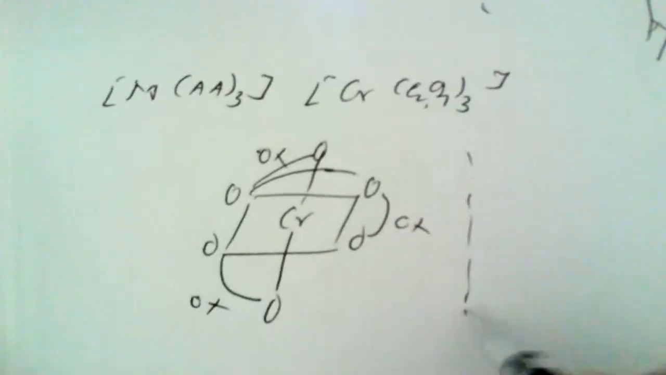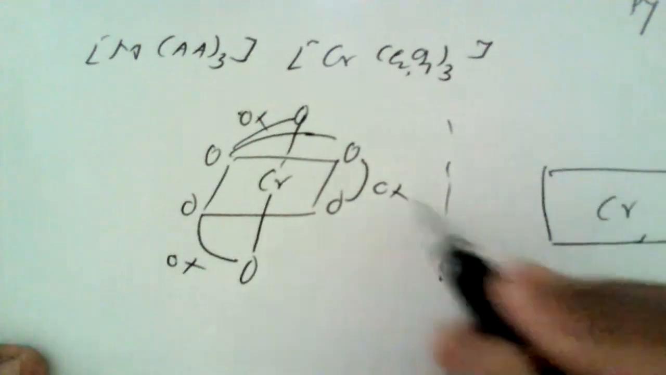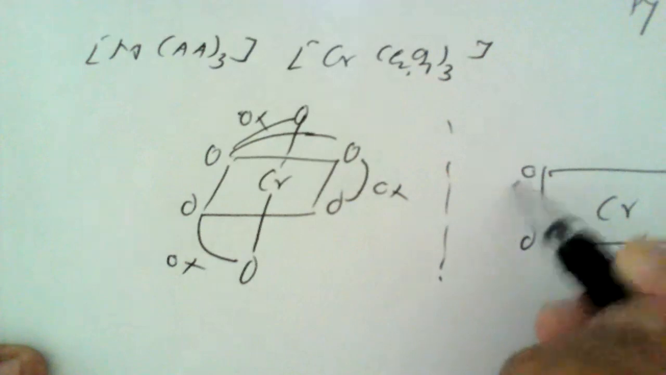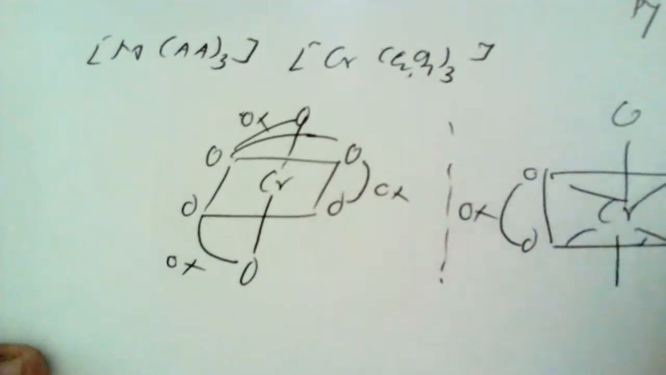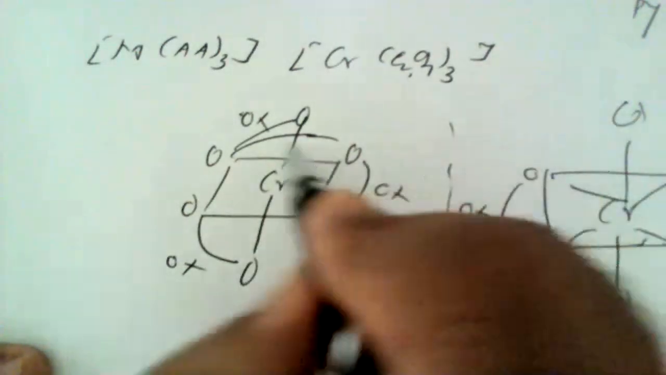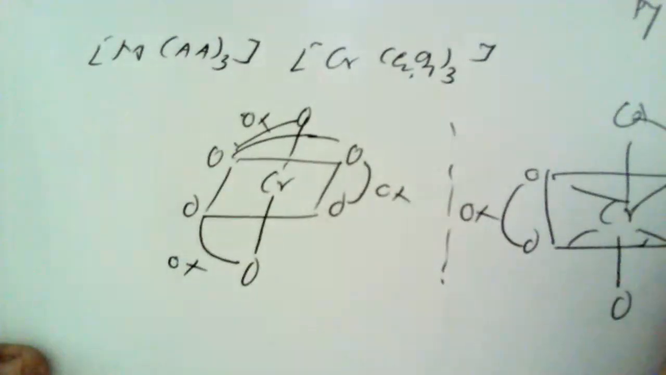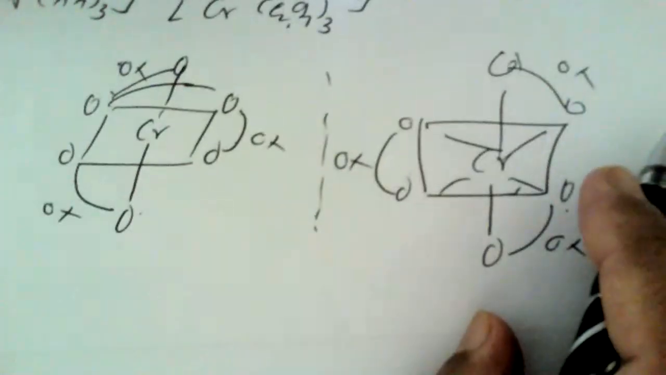Now, if we place a mirror here, the mirror image can be seen like this. Here, this oxalato group is shown as it is, and the remaining oxygen atoms can be shown like this, and in the mirror image, this will come here, OX, and this will come over here, this is OX, that is the oxalato group. So this is how we can show the isomers of the MAA3 type.